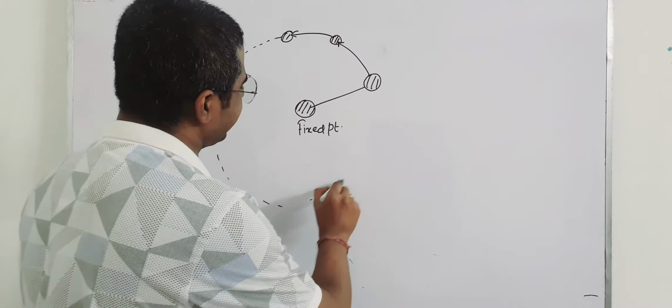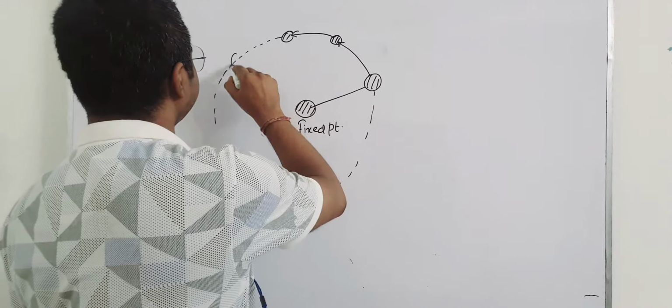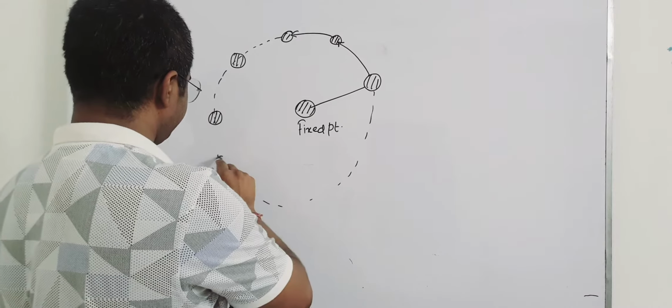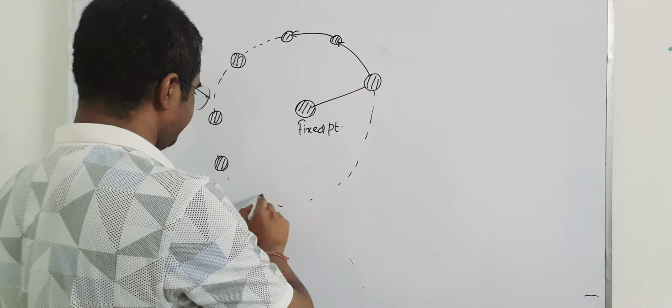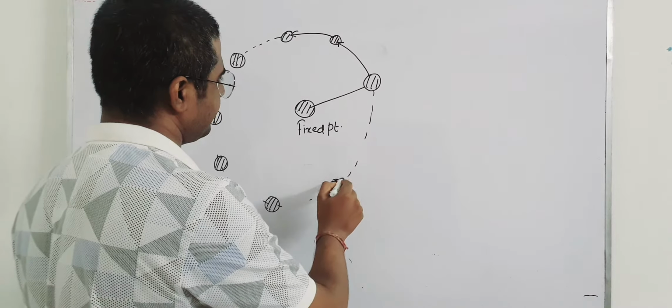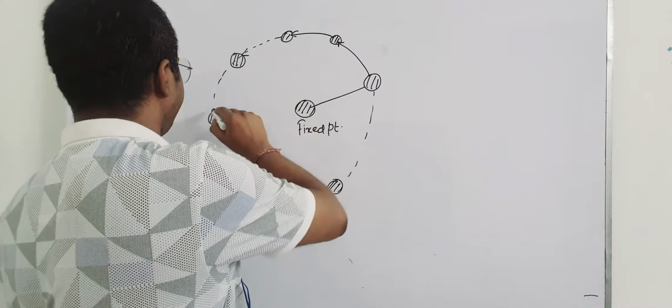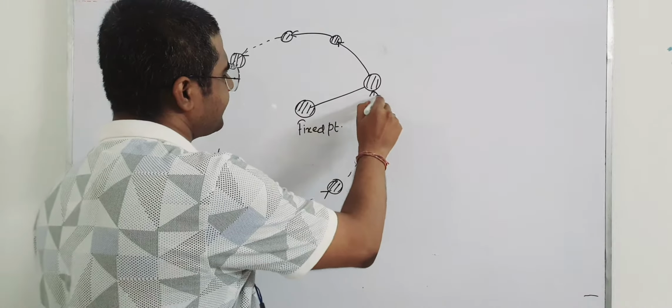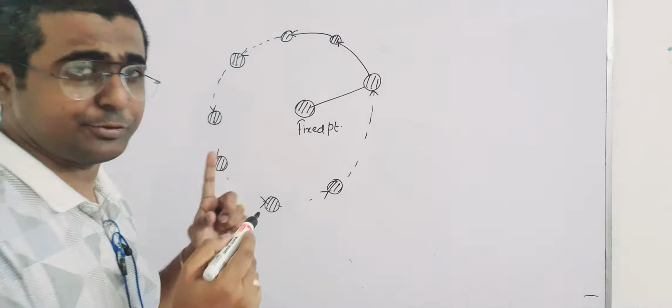So this is the trajectory of the body. This is the way the body is moving. So this is tied with a string.